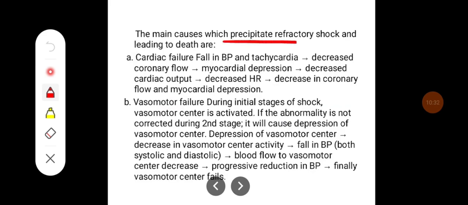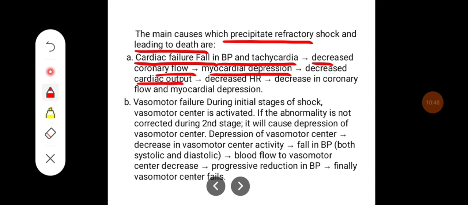The main causes which precipitate refractory shock leading to death are: cardiac failure and fall in blood pressure and tachycardia, which lead to decreased coronary flow, myocardial depression, and decreased cardiac output. Decreased coronary blood flow leads to myocardial depression, which can act as a positive feedback mechanism.